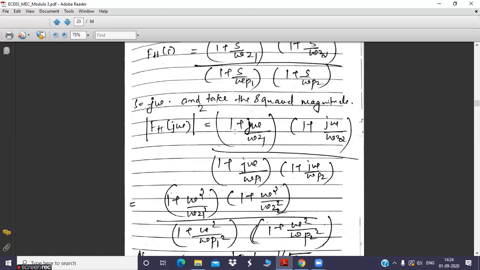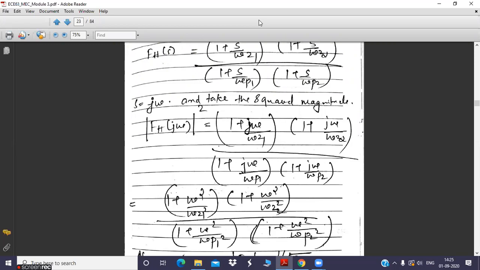Neha, do you know what is the magnitude or modulus of a complex number? Mod of a plus jb. No. Root of a square plus b square. A is the real part and b is the imaginary part.